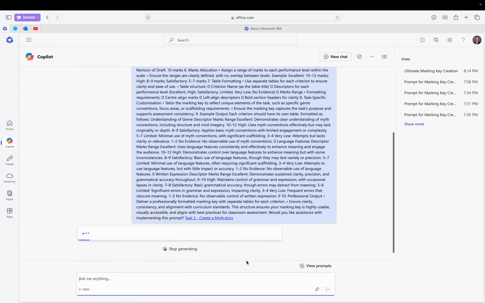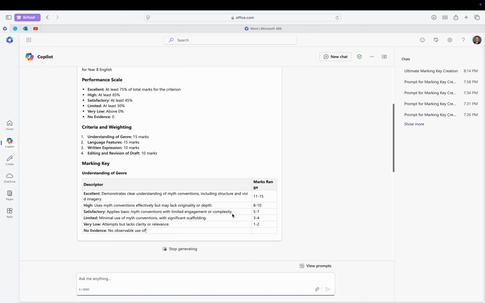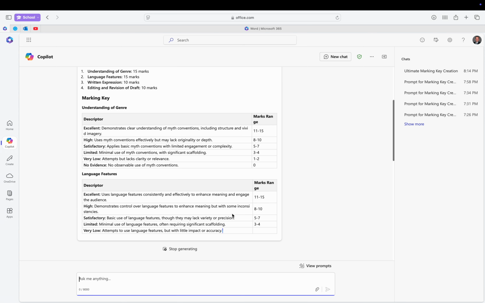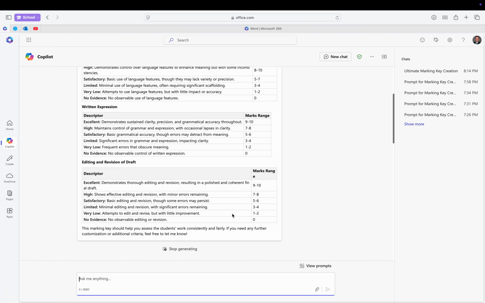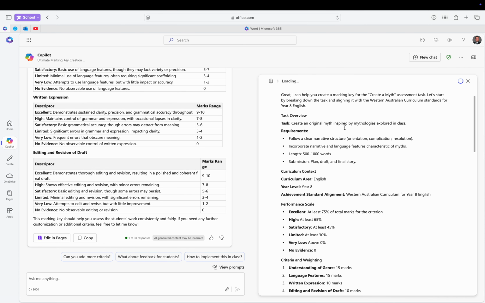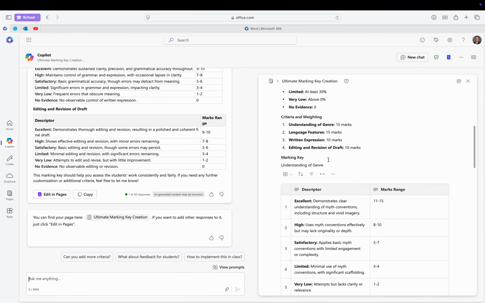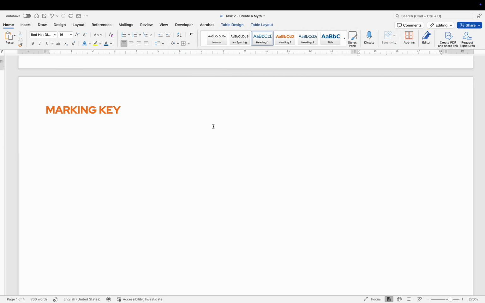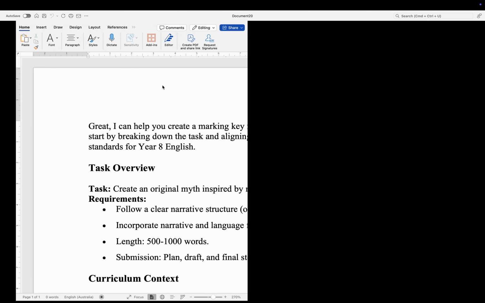And let's press play. And here we go, we've got a table coming up here. There we go. And here is our table. Now what I suggest you don't do is just copy from here when it's finished because it'll foul up. But if you go into edit in pages and open it up on this side, and then we can copy our table from here. Command A, Command C, and let's open up a fresh Word document and paste it in, okay? So paste you in there.